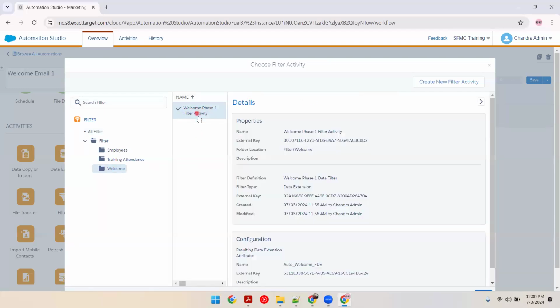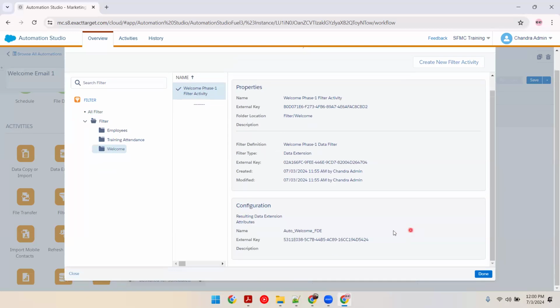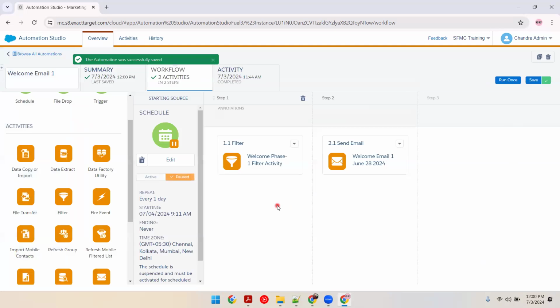And this will be my filter. So now this filter activity will use this data filter. It will refresh it and it will place the results in this DE. Now this DE should be used in our email sending.